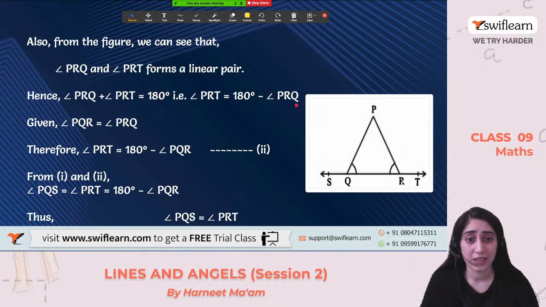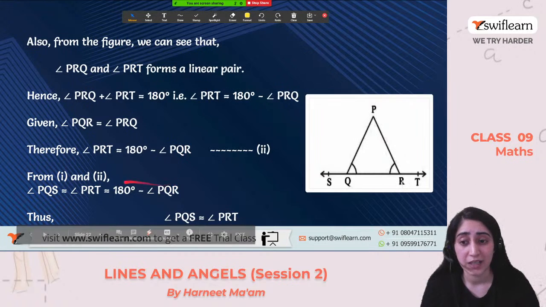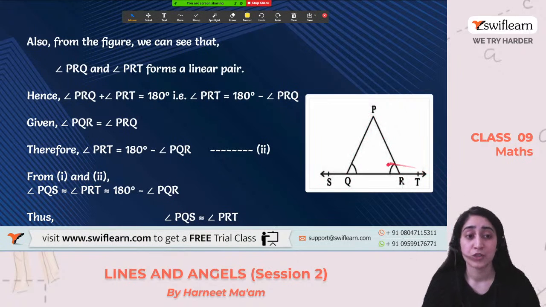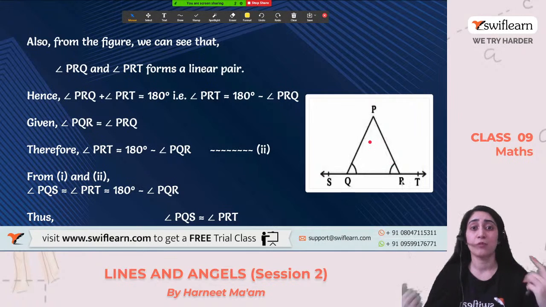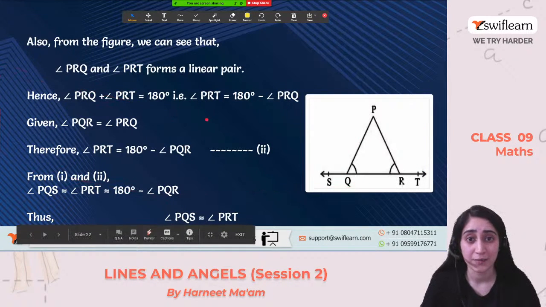So now, in this equation, when we know that PRQ is equal to PQR, I can put this value. Now from equation 1 and equation 2, it's 180 degrees minus PQR. Both of them are the same. By putting their values, we realize that angle PQS is equal to angle PRT. So if the interior angles are equal, that means the exterior one on the same line will also be equal. This was a question and we have solved it. I hope it is clear.